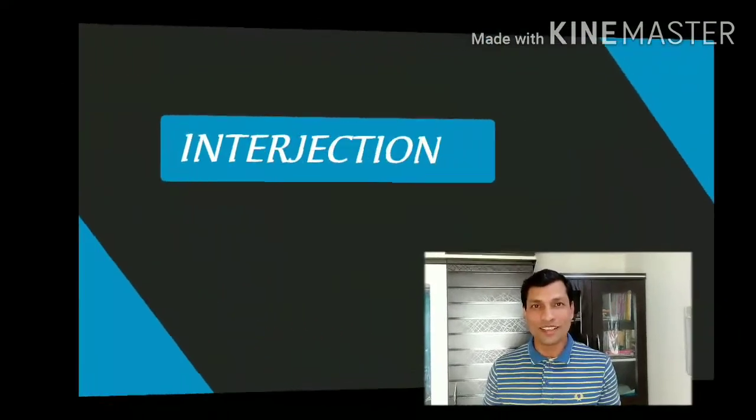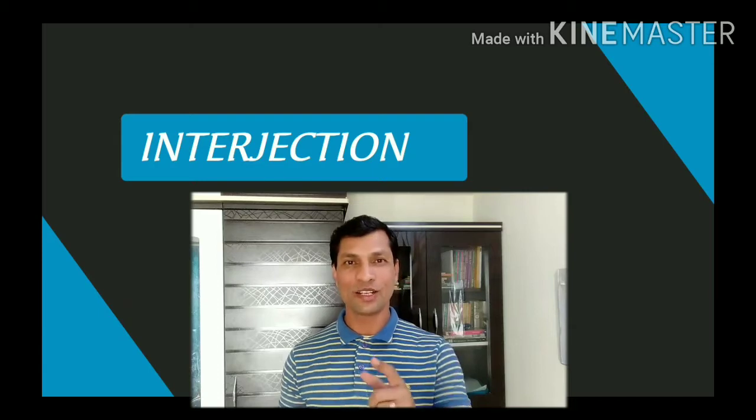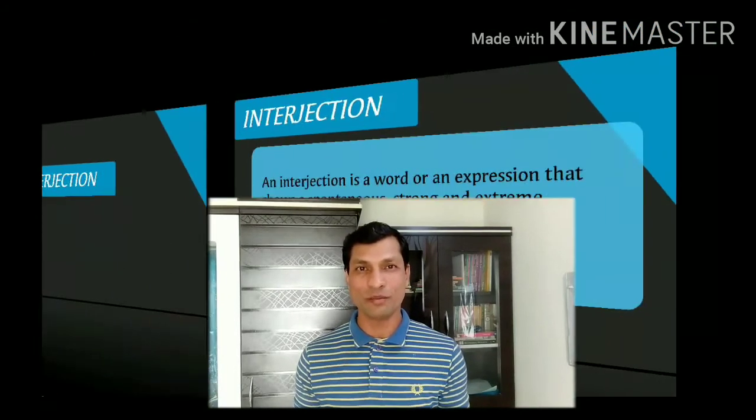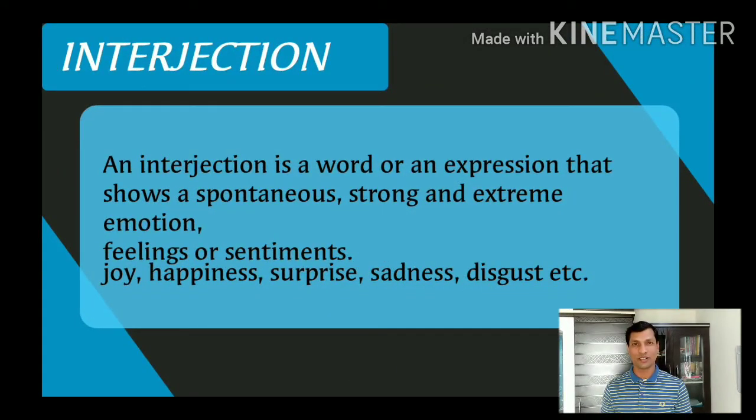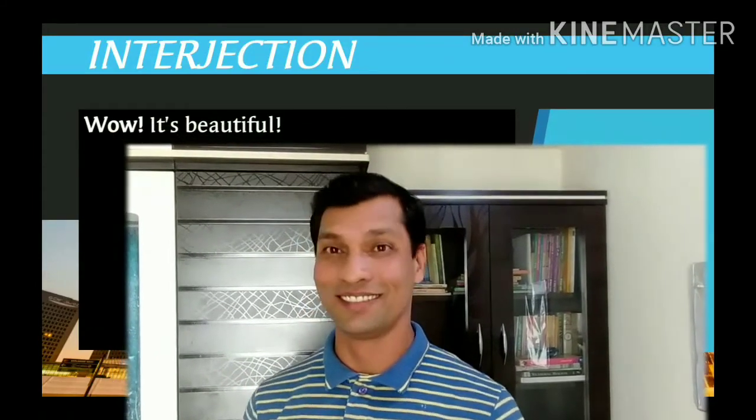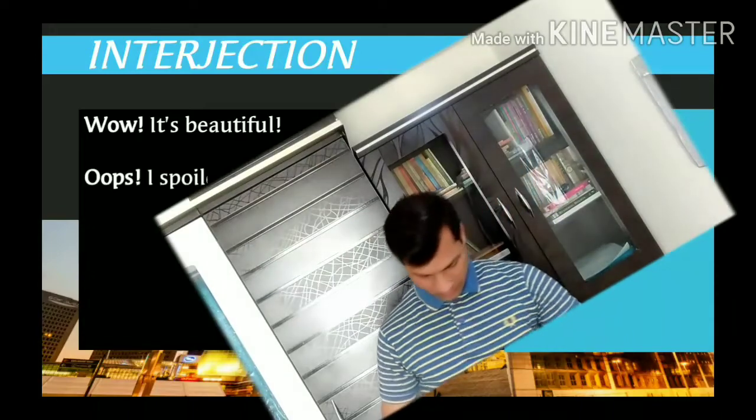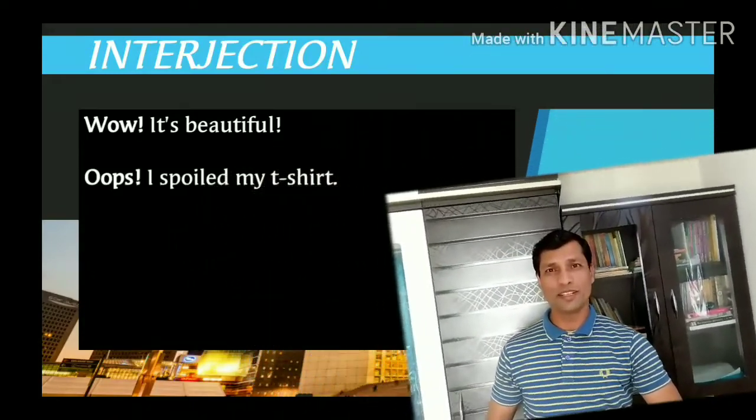Really? Wow, that's fantastic. Here comes interjection. Interjections are the words that show extreme emotion, spontaneous reaction, sudden feeling or sentiment. For example, when you see something that is really beautiful, fantastic, your natural reaction is, wow, it's beautiful. Or sometimes this can happen, oops, I spoiled my t-shirt.